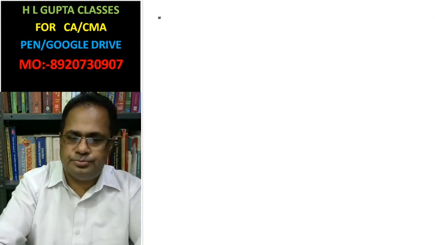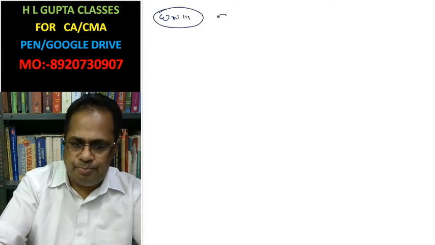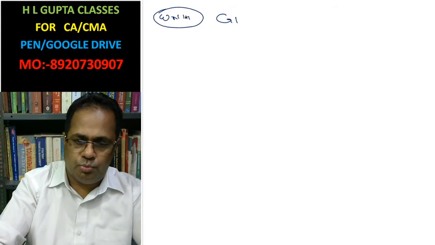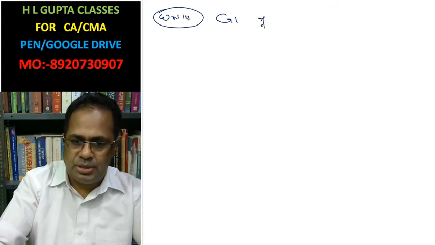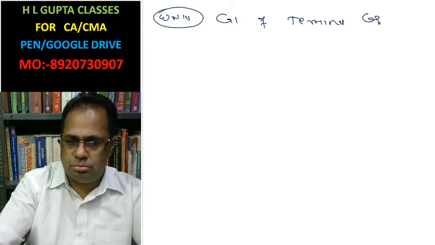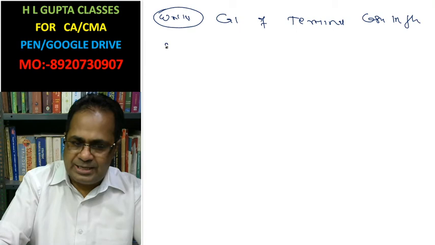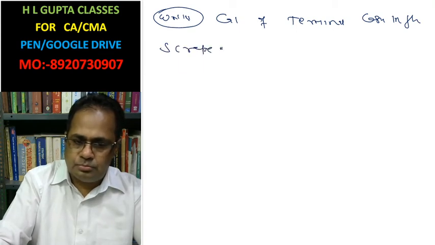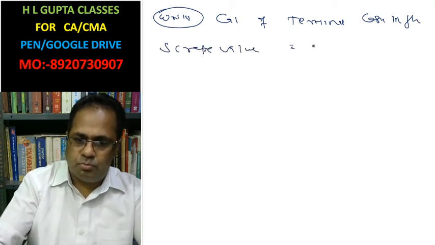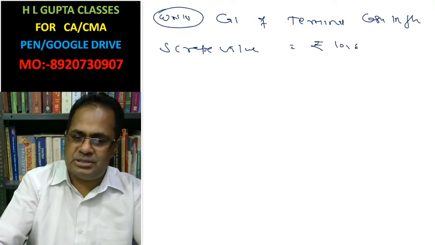Working note 4. Calculation of terminal cash inflow. A scrap value of rupees 10 lakh.